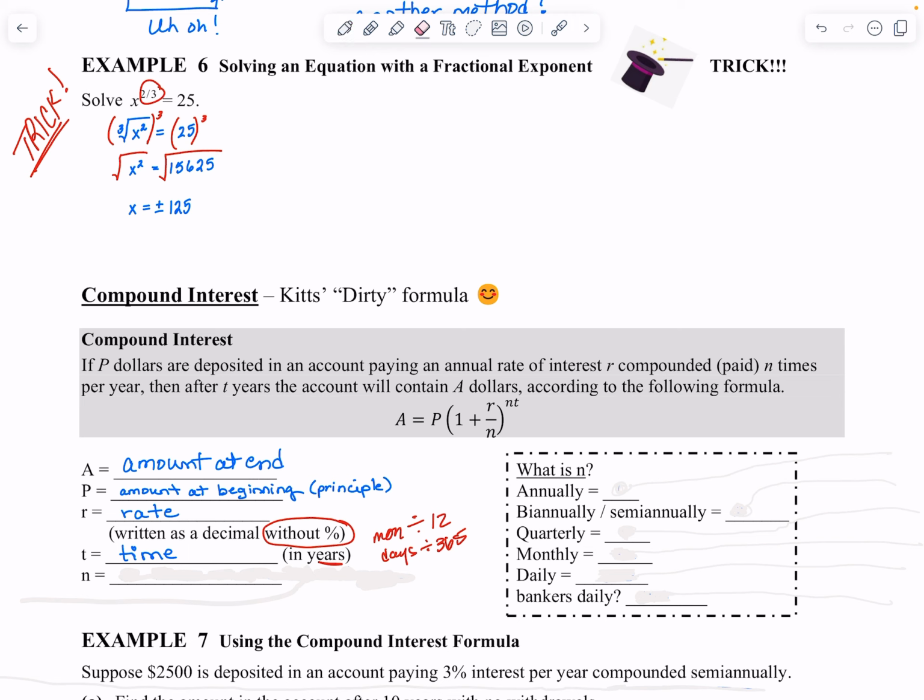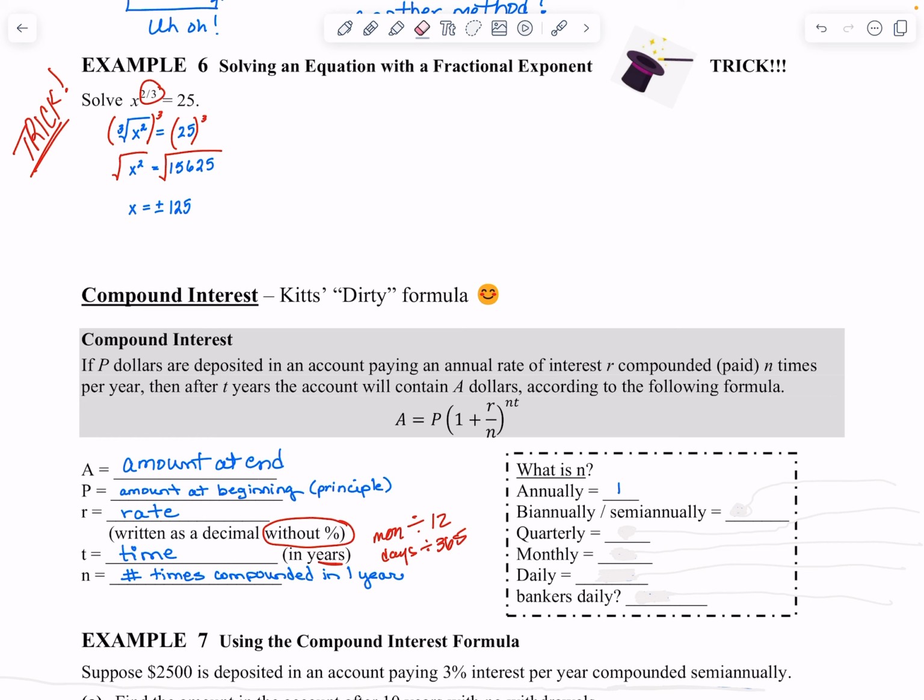Okay. Anyway, and the N is the number of times that you are going to compound your money in a year. Okay, so if I give you $1, and you compound it twice a year, that means in 6 months you're going to get some interest on that dollar. And then starting in July, you're making interest on top of your interest. So compounding means making interest on the interest you've already made, right? So you want it to compound a lot. So, but if you compound it annually, it's just once a year.